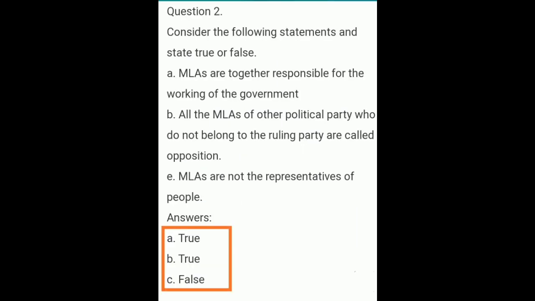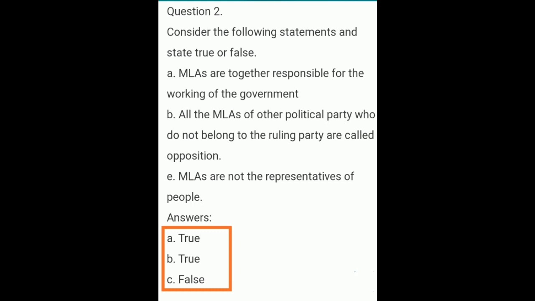The A answer is true. MLAs are together responsible for the working of the government. True. B answer also true. All the MLAs of other political parties who do not belong to the ruling party are called opposition party. C. MLAs are not the representatives of people. False. MLAs are the representatives of people is true.